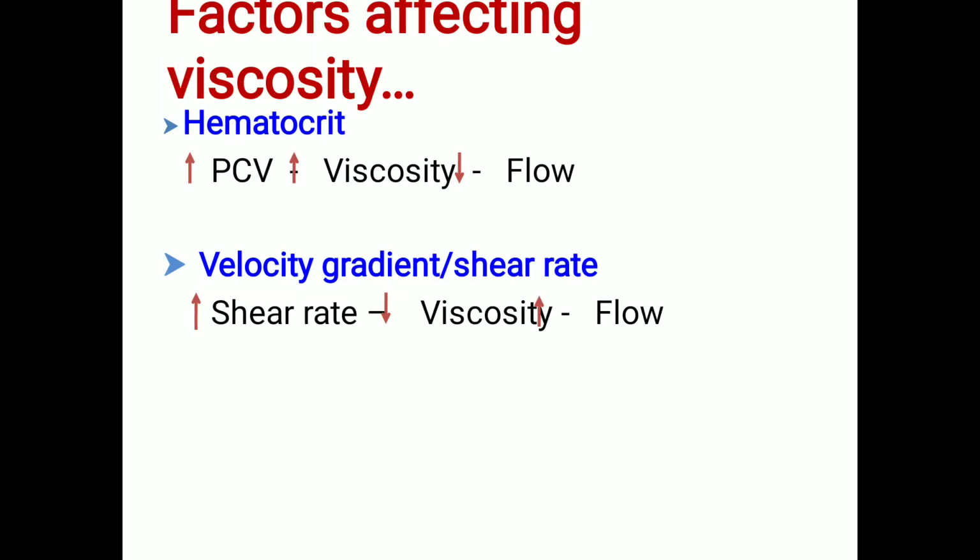What are the factors affecting viscosity? One is hematocrit. Increased PCV will increase the viscosity, and of course it will decrease the flow. The next factor is the velocity gradient, or the shear rate. Increasing the velocity gradient will decrease the viscosity, and of course it will increase the flow.